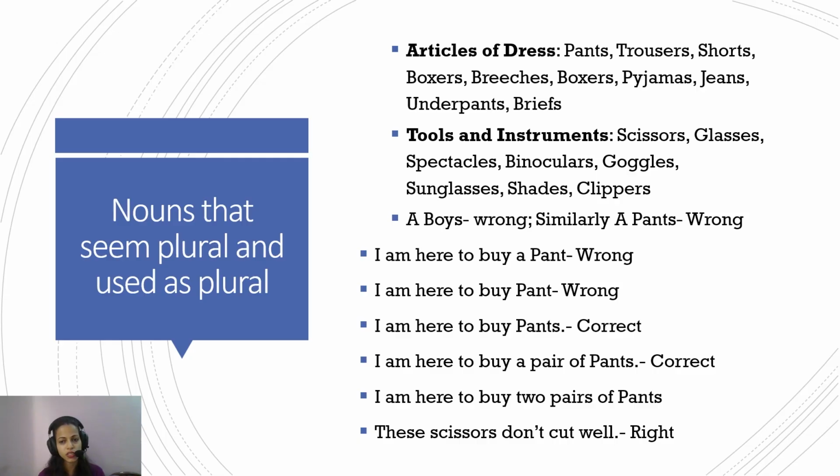Similarly, with tools and instruments, for example, scissors, glasses, spectacles, binoculars, goggles, sunglasses, shades, clippers, all these things end with S and they are used like this only. Like, these scissors do not cut well. You cannot say "this scissor does not cut well" or "this binocular is not good." So you say, I am buying a pair of spectacles. I use a pair of binoculars. I use the blue colored goggles, whatever. So these things are always used as plural. Okay.